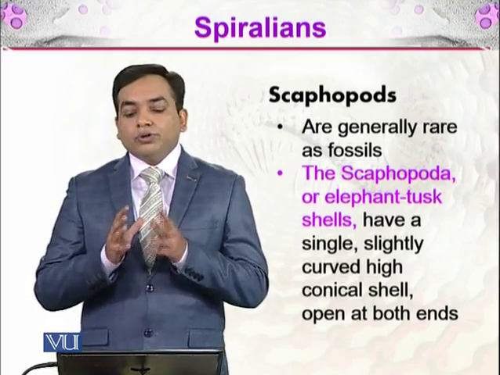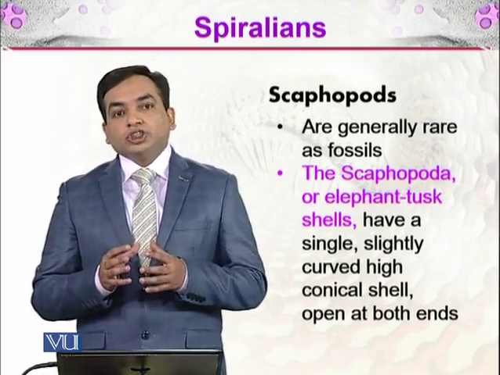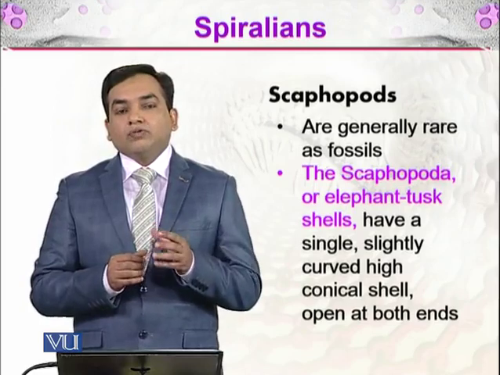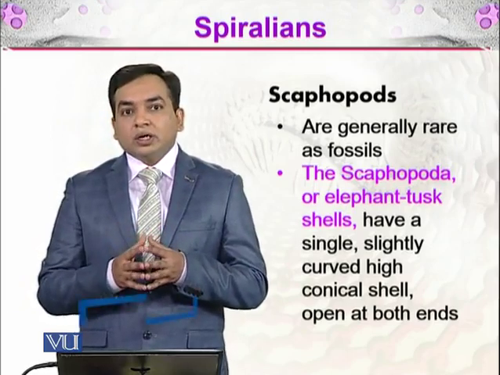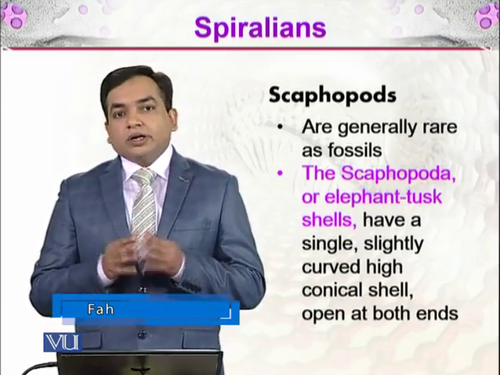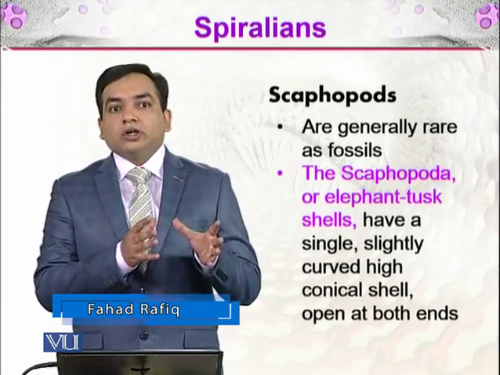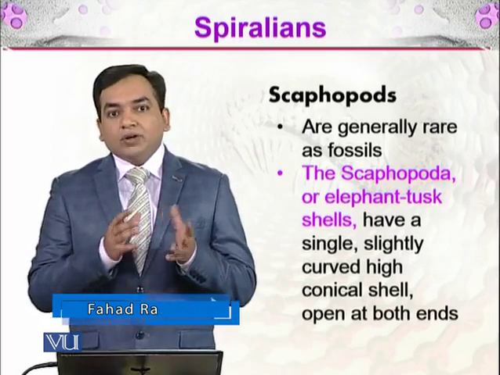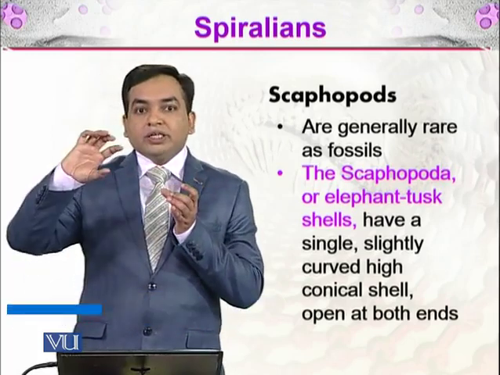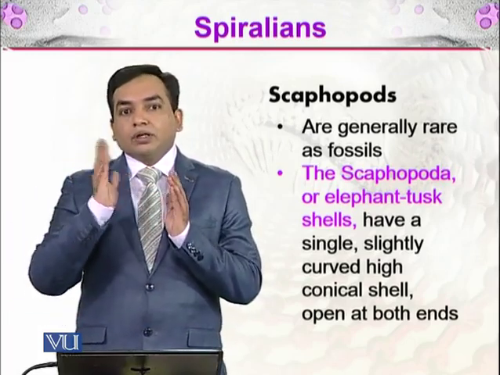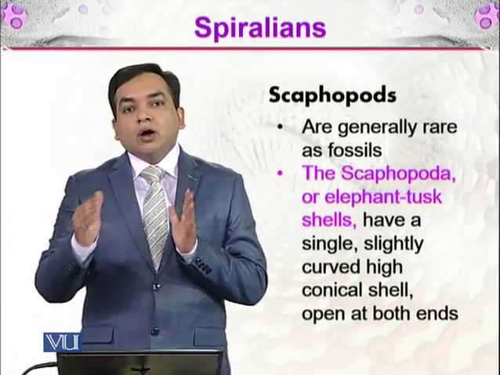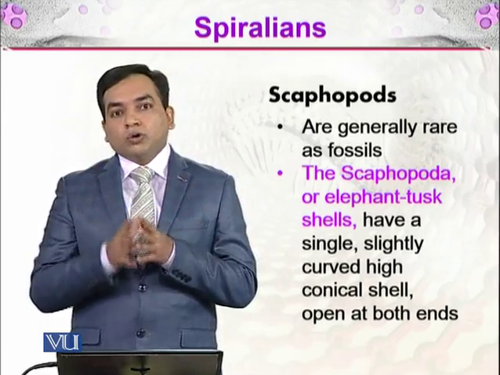If you just see how the shell of a scaphopod organism looks like, it is sort of like an animal's tusk, the elephant's tusk. The tusk is the largest tooth of an elephant. How does it look? It is sort of this structure, and just assume that it has pores on both sides and it is hollow inside.